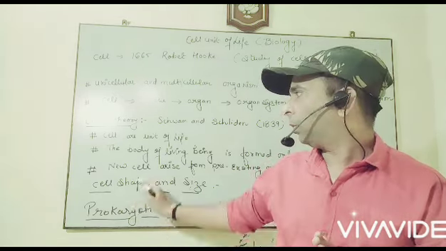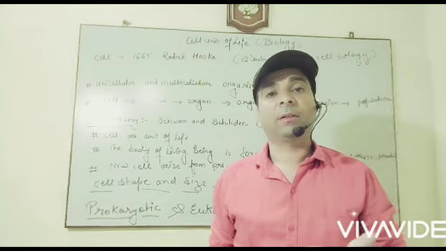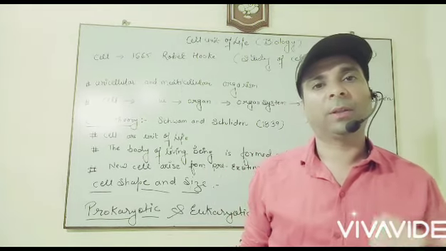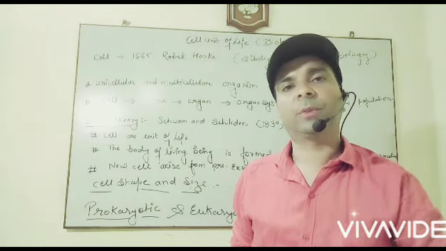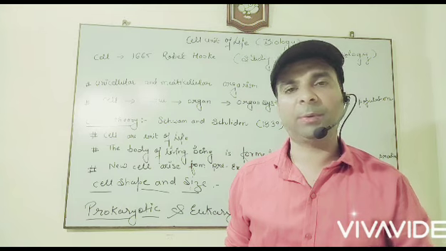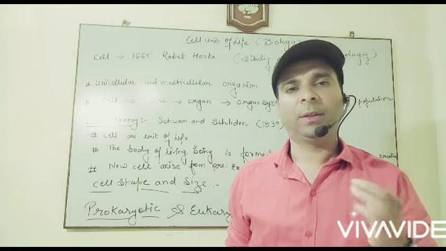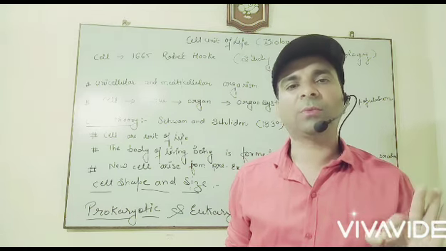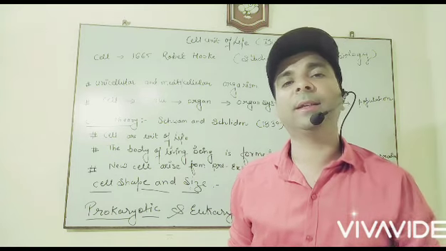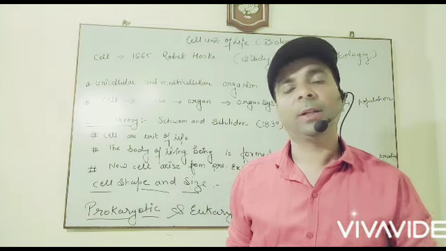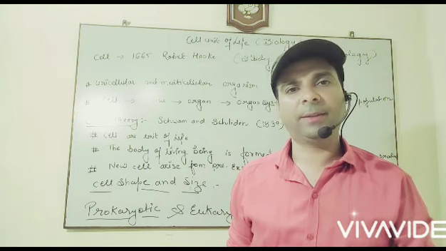Okay, now no cell is automatically generated. The cell is generated from a pre-existing one. अगर सेल नई सेल इस अर्थ पे बनी है तो कहाँ से बनी है? The cell arises from the pre-existing one. पुरानी सेल से ही नई सेल का फॉर्मेशन होता है. अचानक से कोई नई सेल नहीं आ जाती है.